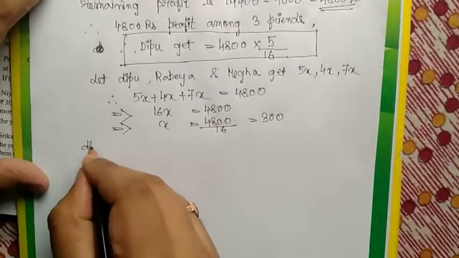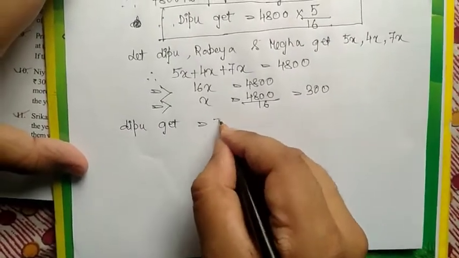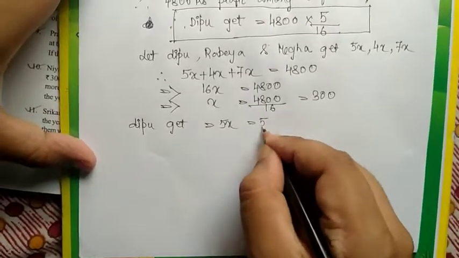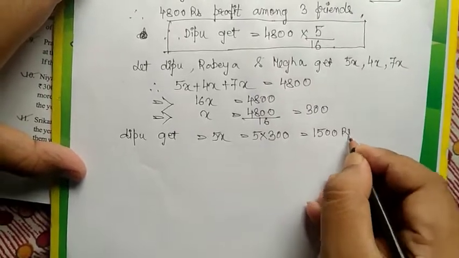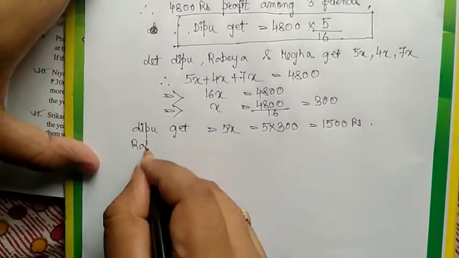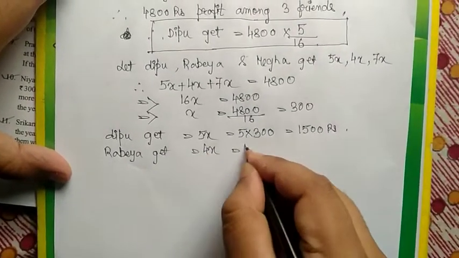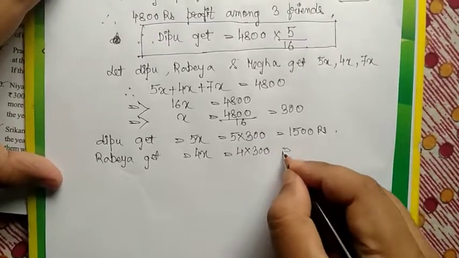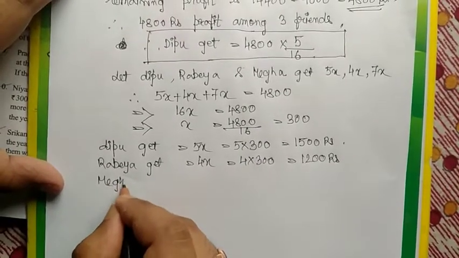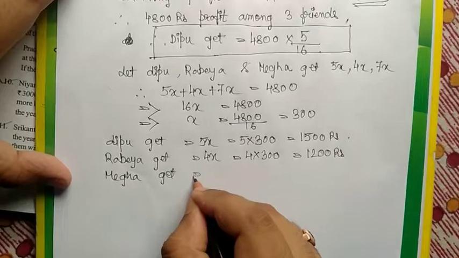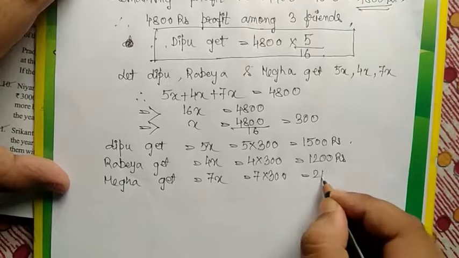So Deepu gets 5x equal to 5 into 300, 1500 rupees. Rabea gets 4x equal to 4 into 300, 1200 rupees, and Megha gets 7x equal to 7 into 300 equal to 2100 rupees.